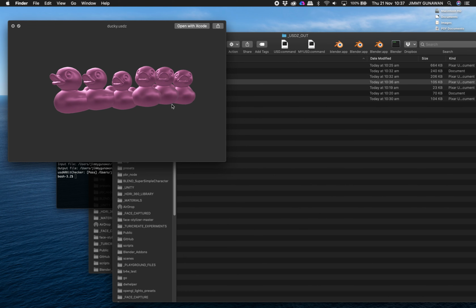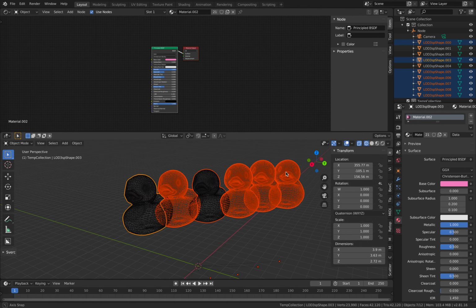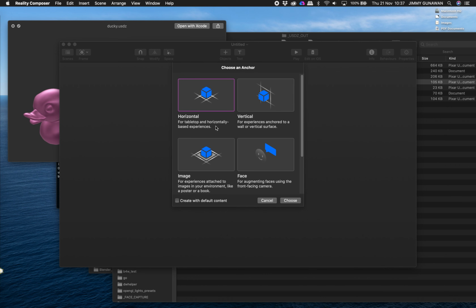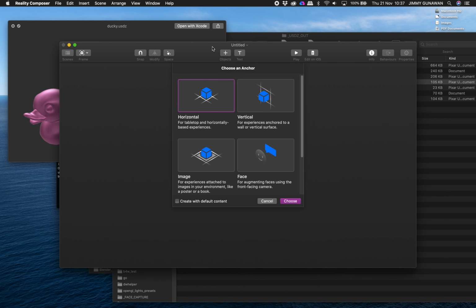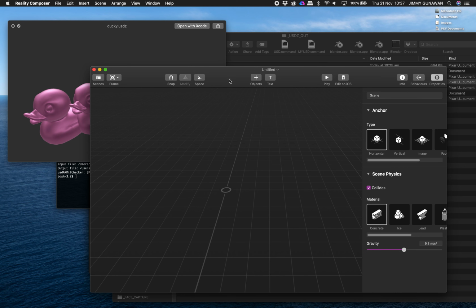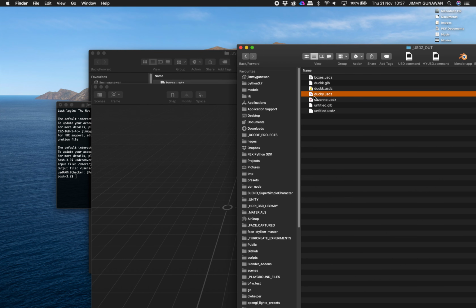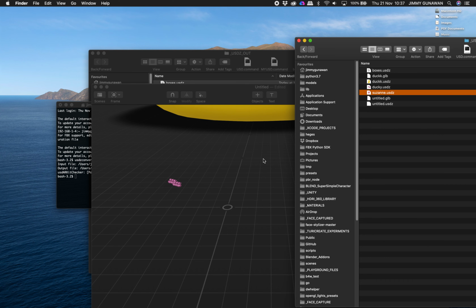All right, so that's pretty much it. Hopefully it's not too long, and hopefully you get something. But that's the USDZ Export add-on from Blender. And this is another quick look. This is the Reality Composer app that I just run. You can just drag and drop it. So you can do this on the iPad or on the iPhone and add a bit of interactivity. So it's a lot easier now. So that's Ducky.